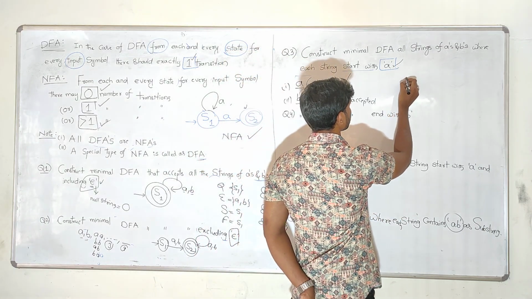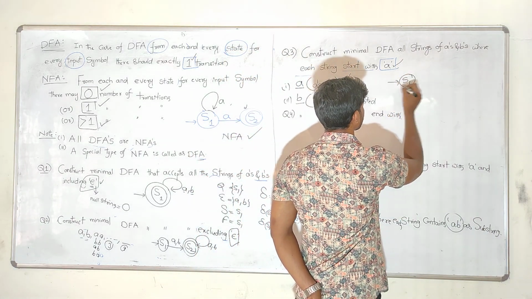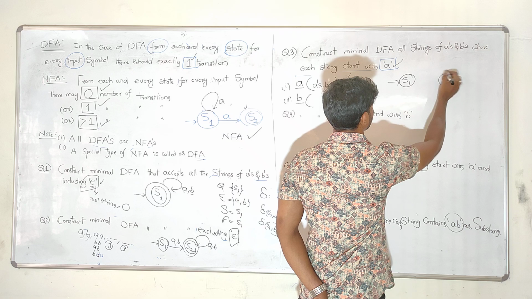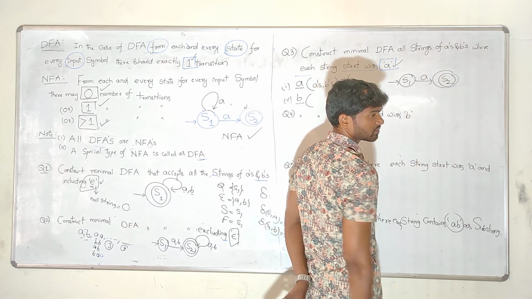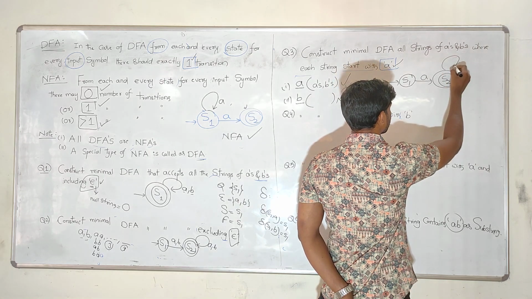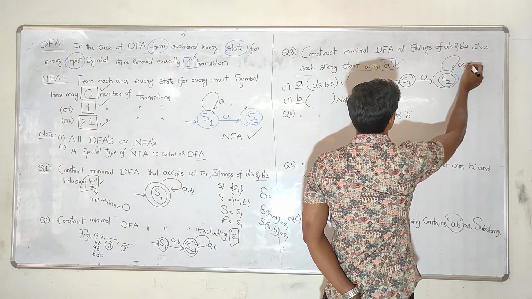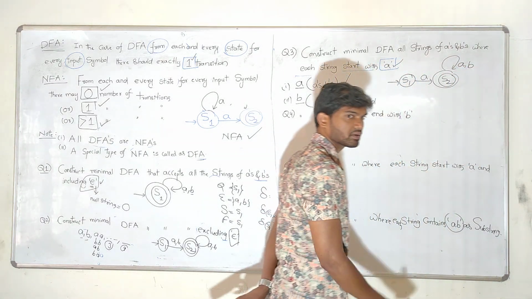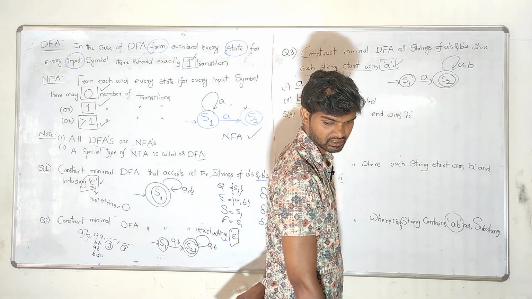All right. So starting with A is okay for us, but starting with B is not accepted. For example, take this diagram on S1. If you apply a small a input, it goes to S2, and this is valid for us. After that, any number of A's and B's come, no restriction for us.